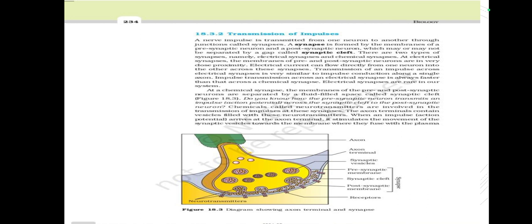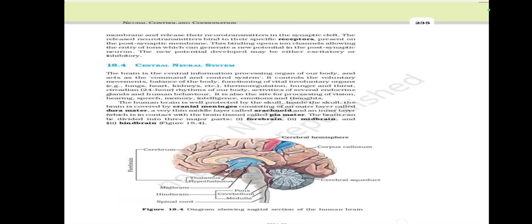Do you know how the presynaptic neuron transmits the impulse? Chemicals called neurotransmitters are involved in the transmission of impulses at these synapses. The axon terminals contain vesicles filled with these neurotransmitters. When an impulse, an action potential, arrives at the axon terminal, it stimulates the movement of the synaptic vesicles towards the membrane, where they fuse with the plasma membrane and release their neurotransmitters in the synaptic cleft.